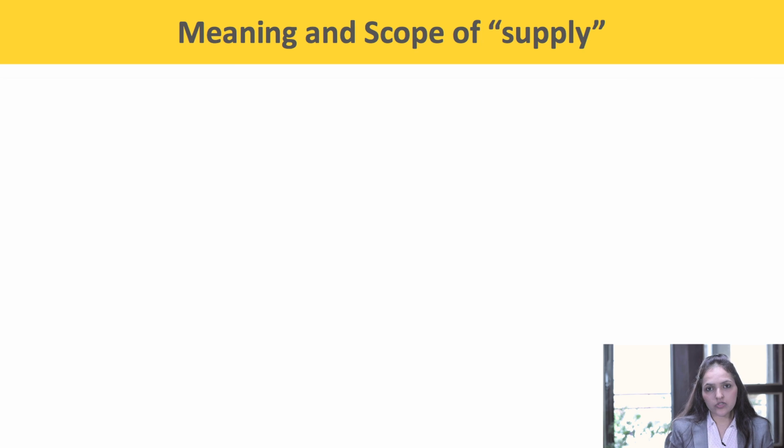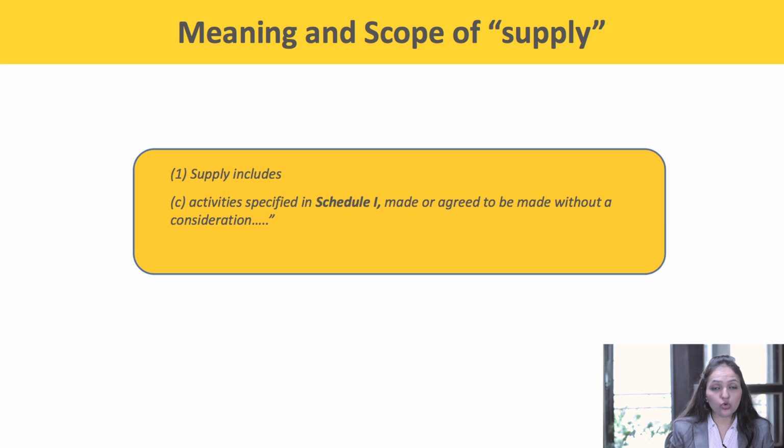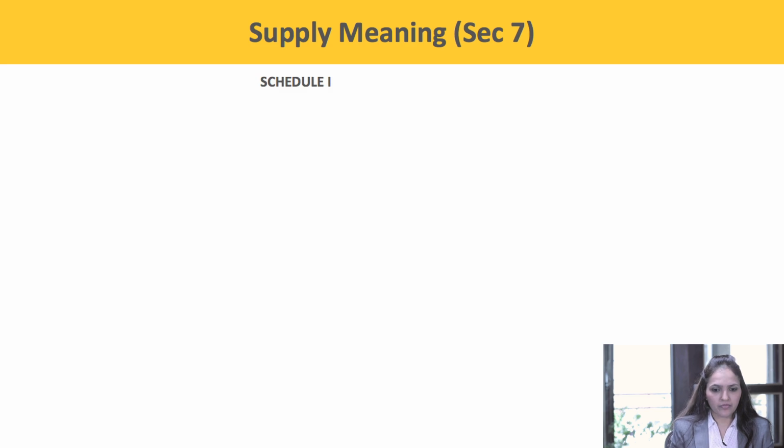Coming over to the next clause, clause C, it says supply includes activities specified in Schedule 1 made or agreed to be made without a consideration. Now, what are the activities that are specified in Schedule 1?